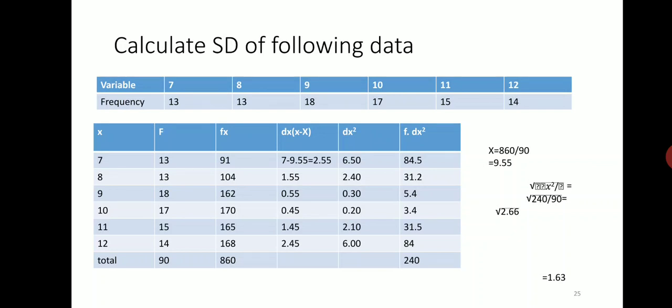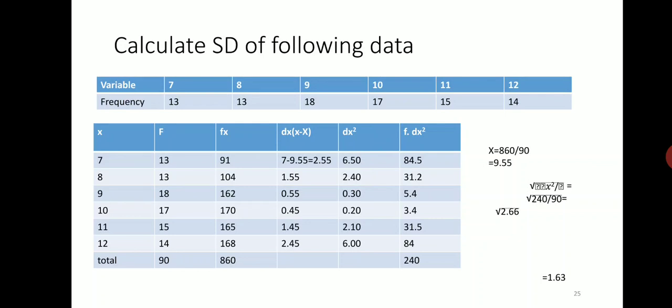After that we square them, that is dx square, which is 6.50. After the squaring we calculate one more column, that is f into dx square. F means frequency: 13 into 6.15.